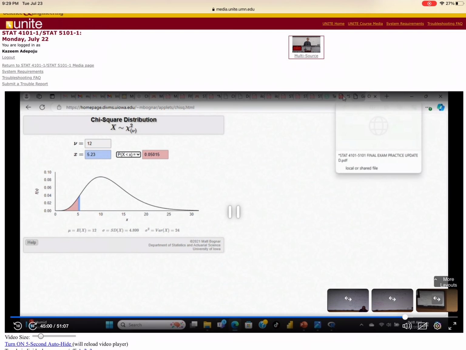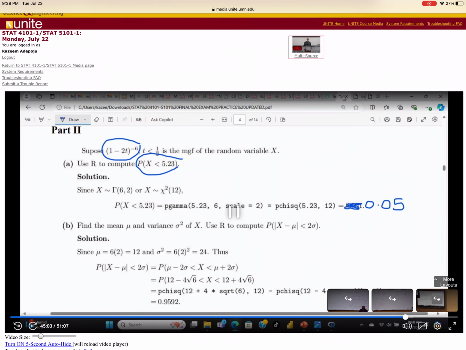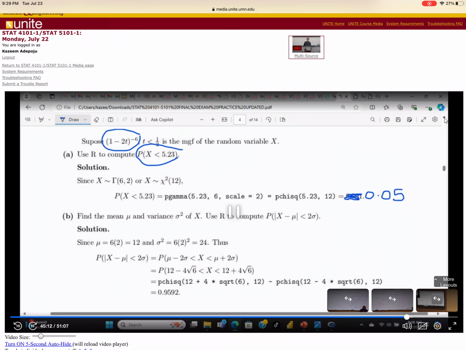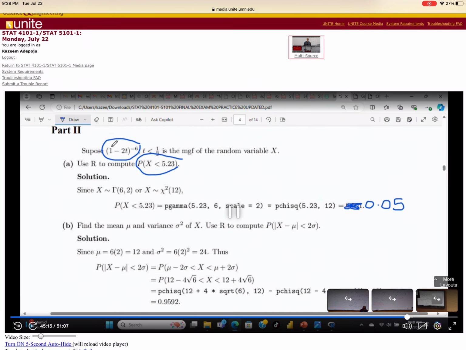Okay, I'm done with question A. Now the last question for the day. Question B. Fine, we're still focusing on gamma based on the moment generating function here. Now it says find the mean and the variance of S. Then after that, compute this. Of course, there's no way you'll be able to compute this probability without finding the mean and variance. That would be super easy.